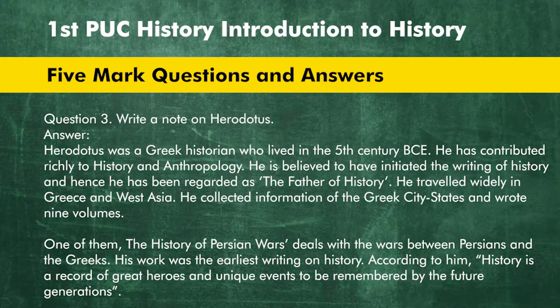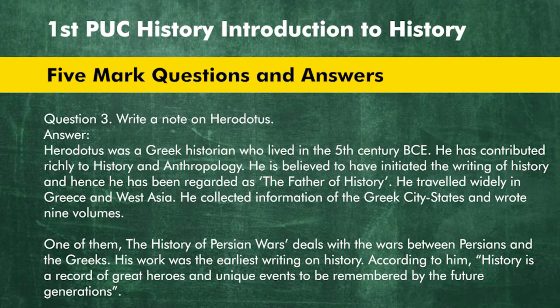Question 3. Write a note on Herodotus. Answer. Herodotus was a Greek historian who lived in the 5th century BCE. He has contributed richly to history and anthropology. He is believed to have initiated the writing of history and hence he has been regarded as the father of history. He traveled widely in Greece and West Asia. He collected information of the Greek city-states and wrote 9 volumes.